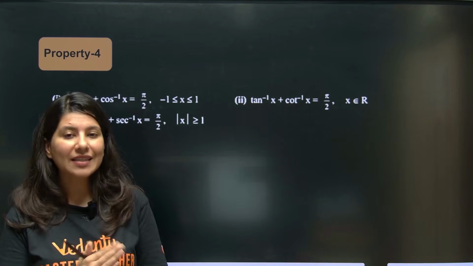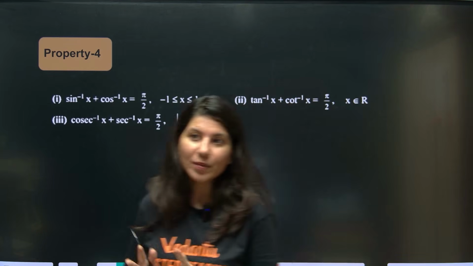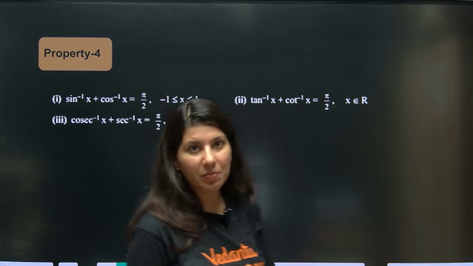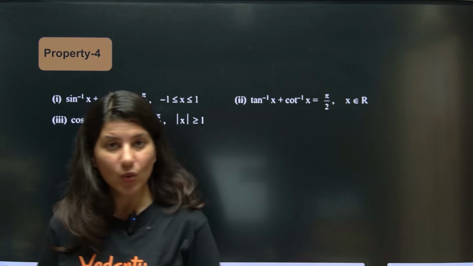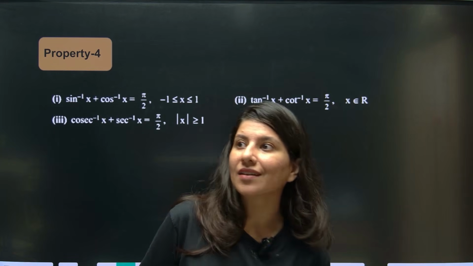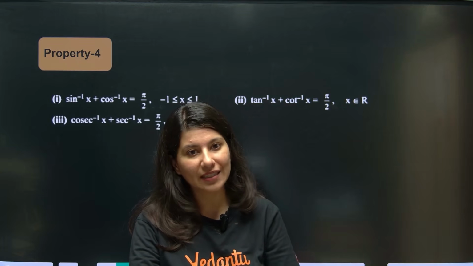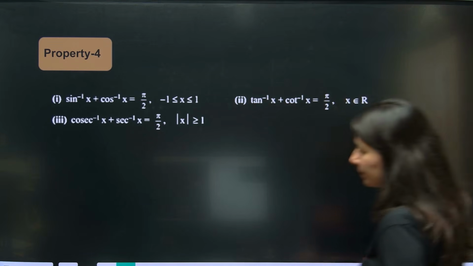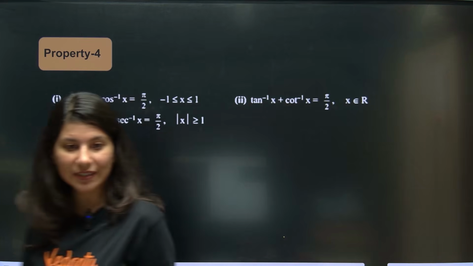Now property number 3 is something we need to work around. We have seen graphs, and in previous year papers they have asked questions from property number 3. That is important. One more thing we have seen is the interconversion of trigonometric functions, and that topic is also important for ITF. Now we are going to study property number 4. Everybody clear?